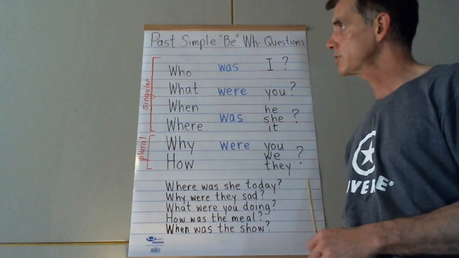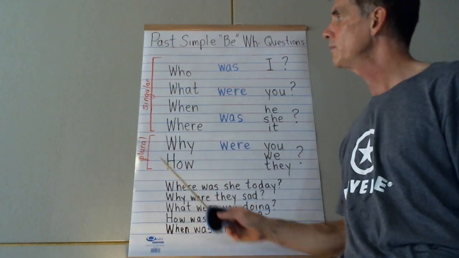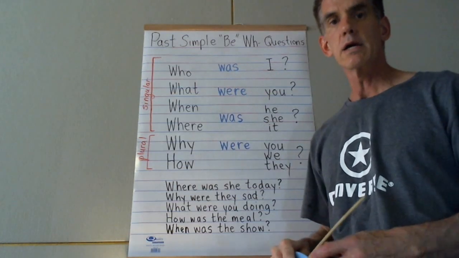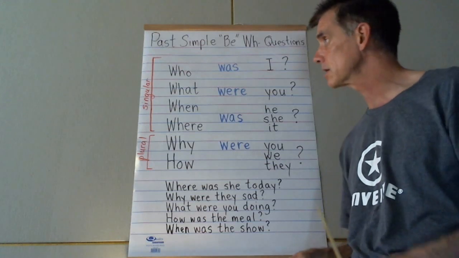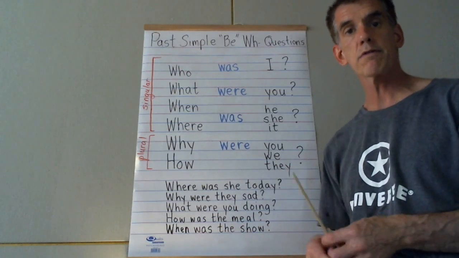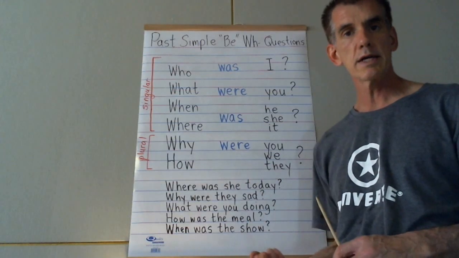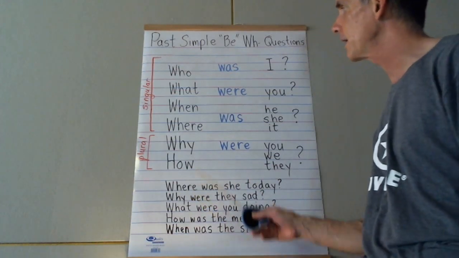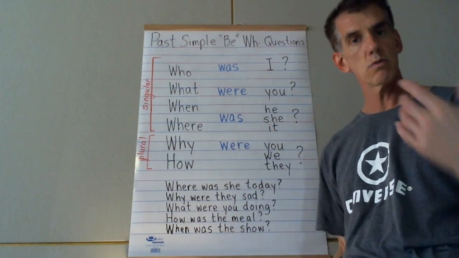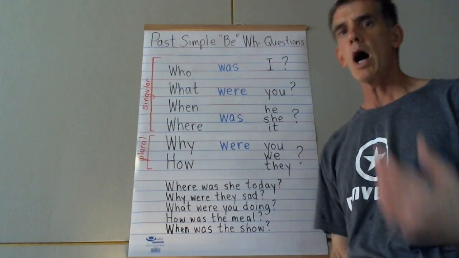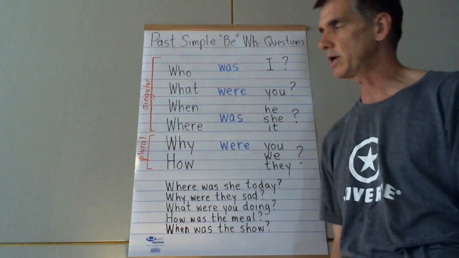If you look at the chart here that I've made, the table, you can start with who. Who was I? Like who was I with, or who was I going to see? You were with my friend Jake, or something like that. Who was I seeing? Who was I with? What were you? What were you doing? What were you thinking? I was playing basketball. I was thinking about algebra, something like that.